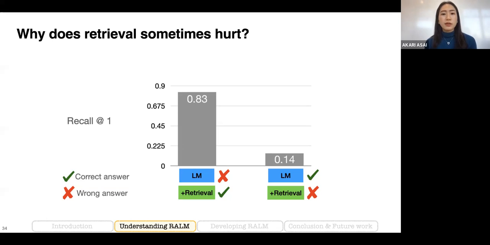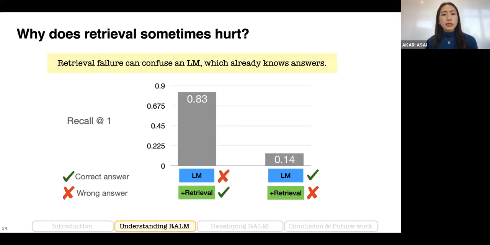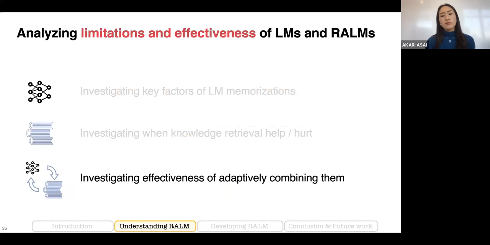And as you can see for this part, the retrieval accuracy is 83%, while for the questions where the language model without any retrieval can answer correctly, while the retrieval augmented one failed to answer correctly, the retrieval performance is 14%. This means that sometimes the retrieval model can return unhelpful or irrelevant documents, and it can confuse a language model which counterfactually can answer correctly or already knows the answer. Based on this finding, we were wondering if it's possible to adaptively combine those two components, language model and retrieval model, to enhance the performance and also reduce the inference time cost of retrieval augmented generation.